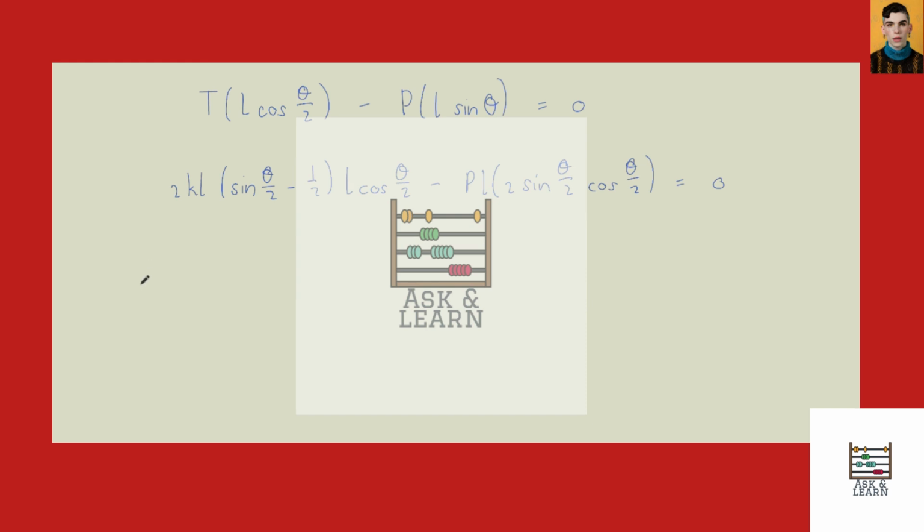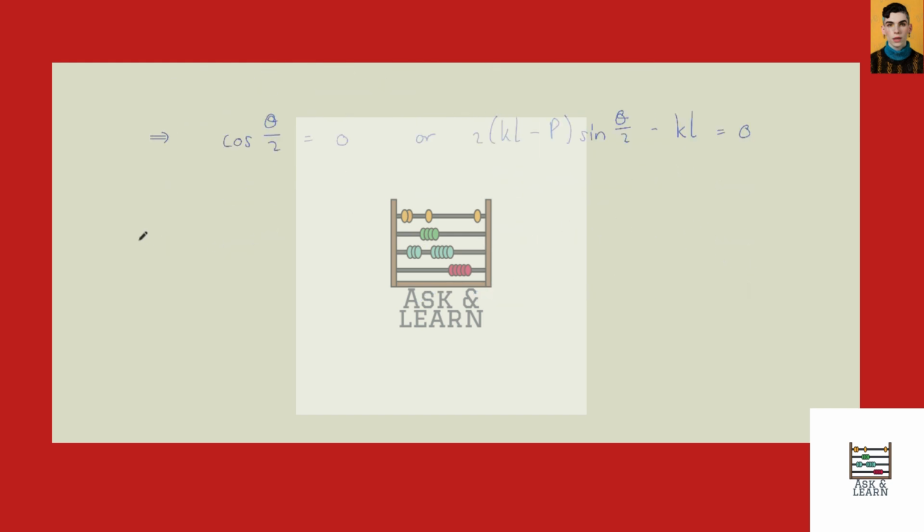So this implies that either the cosine of theta over 2 is equal to 0, or 2KL minus P times the sine of theta over 2 minus KL is equal to 0.